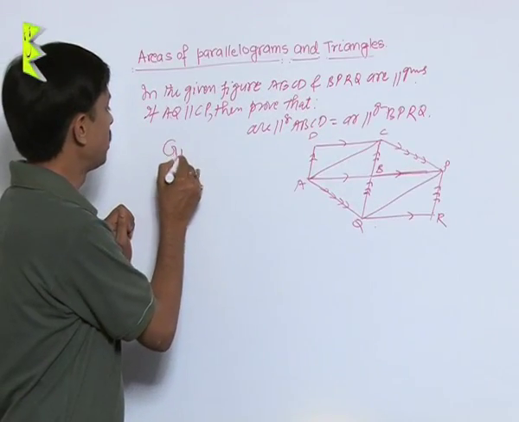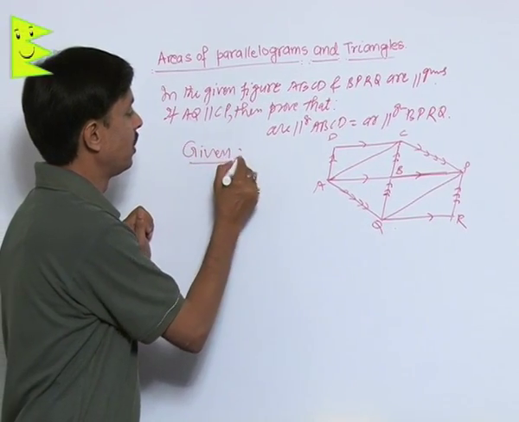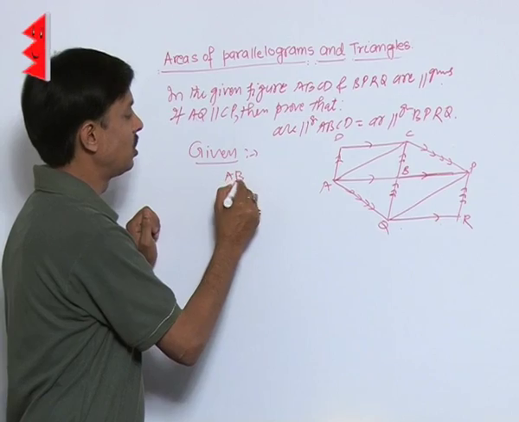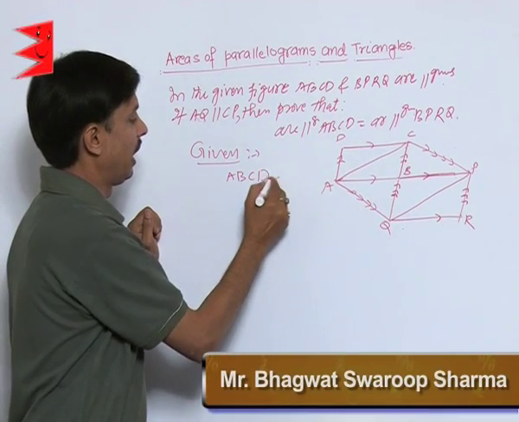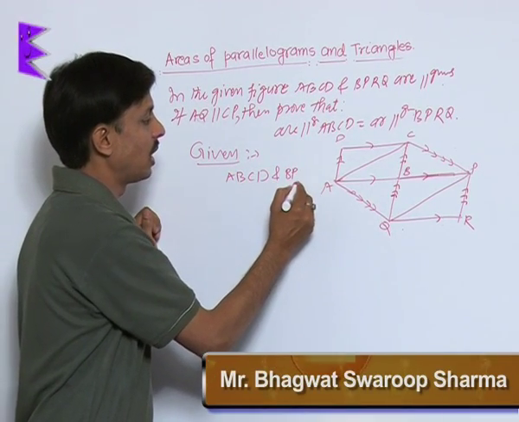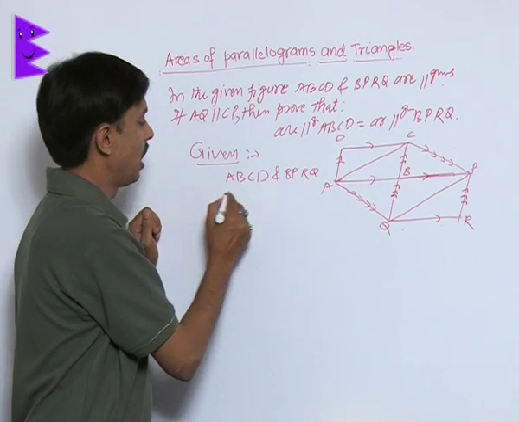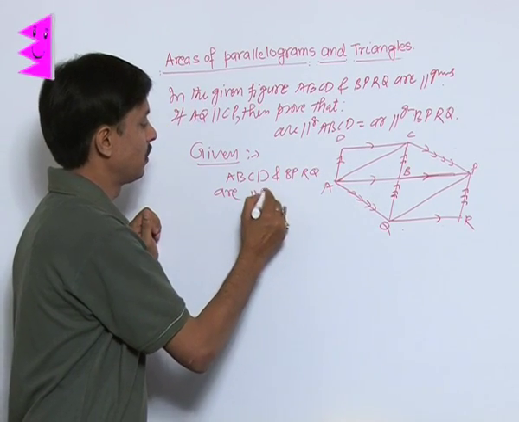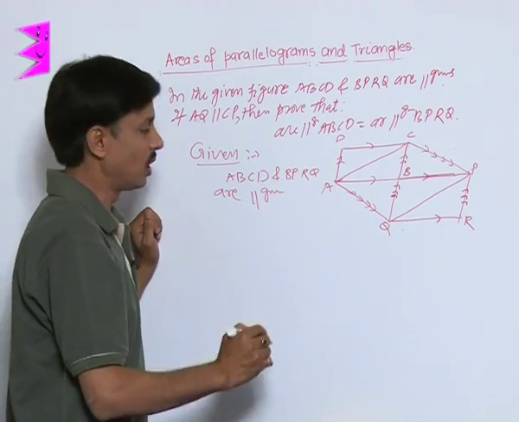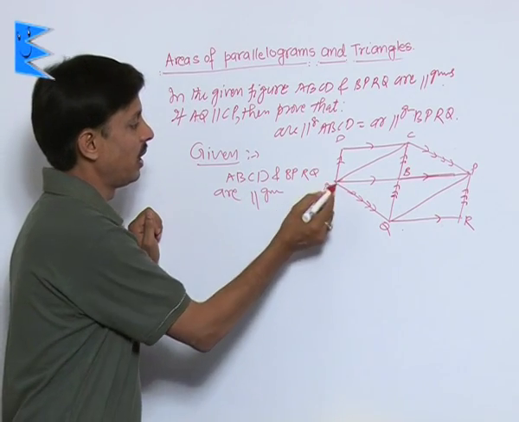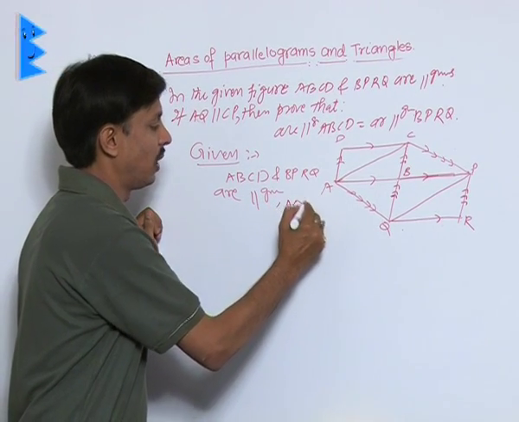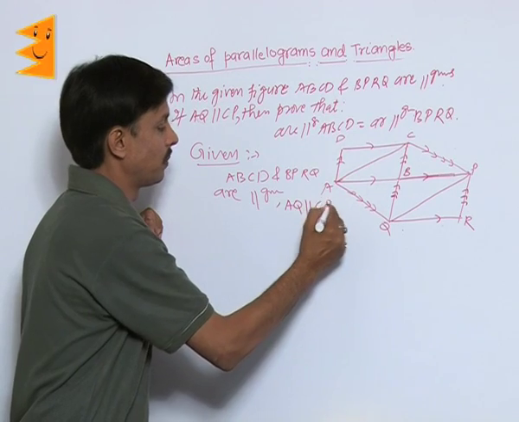First of all, what is given? There are three things to be noted in the given. ABCD and BPRQ are parallelograms. This is the one thing which is given. Second, AQ is parallel to CP.